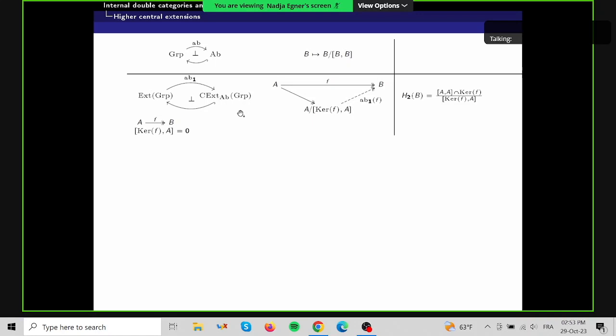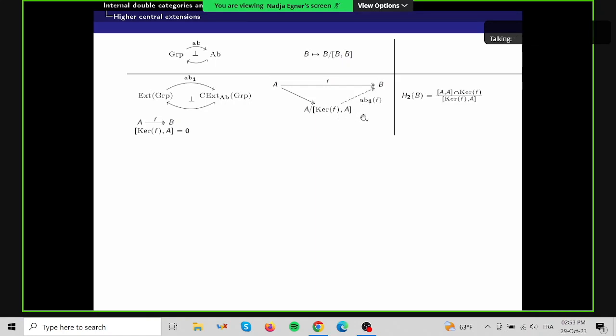And then one can actually show that the central extensions are a reflective subcategory of the extensions in Grp, where the left adjoint is given as follows. So if we have an extension f from A to B, then the quotient of A by the commutator of the kernel of f with A, and then this induced morphism from the quotient to B will be a central extension.